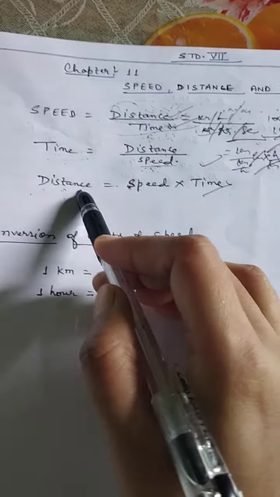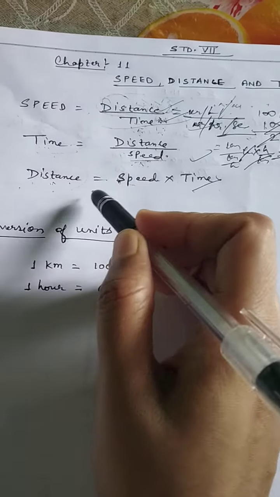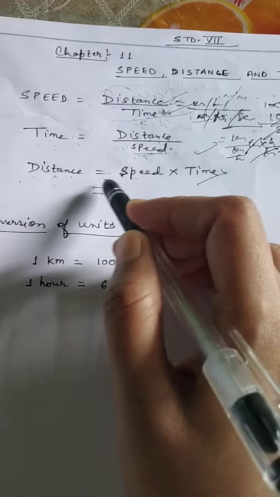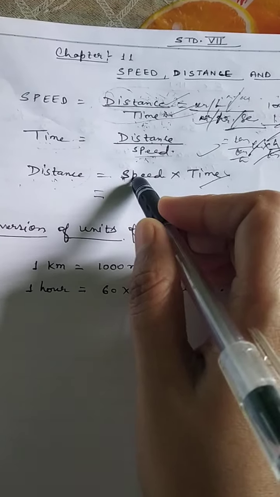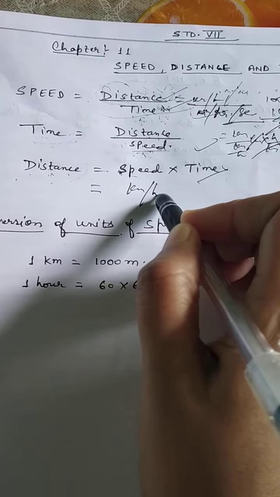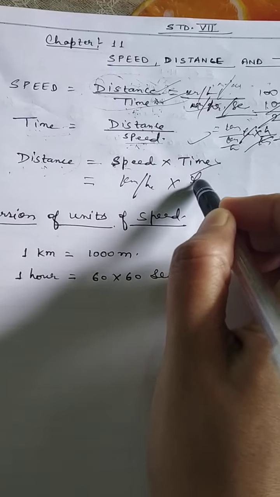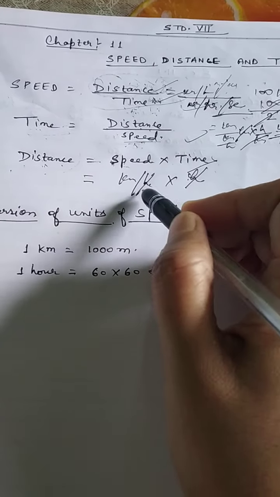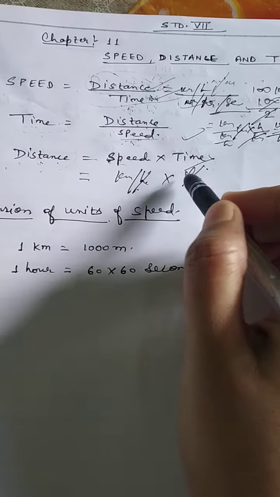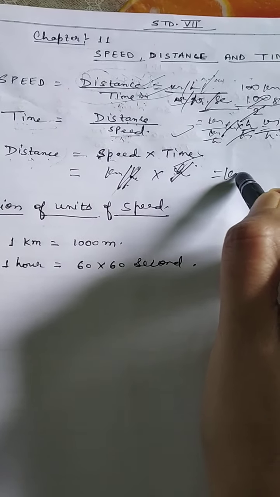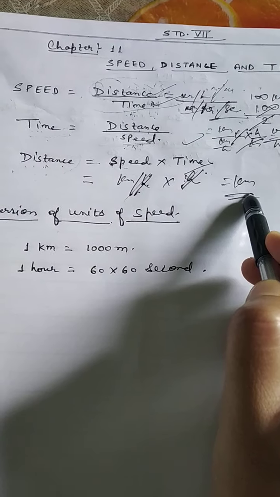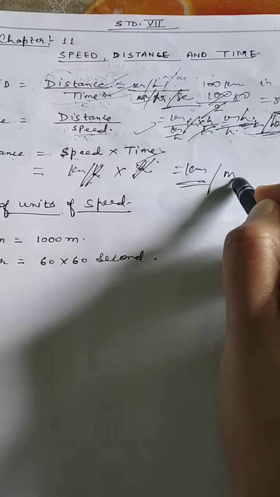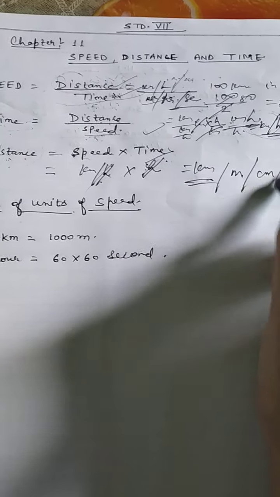Now the distance. Distance is equal to speed into time. So according to the formula, we can find out the unit also. Suppose speed is given in kilometer per hour and time is given in hour. So hour will get cancelled because it is in denominator and it is up. So we can cancel it. The unit is kilometer. So distance unit can be kilometer or it can be meter or it can be centimeter.